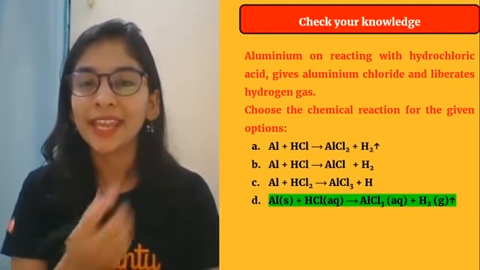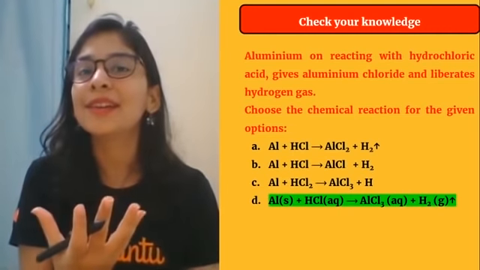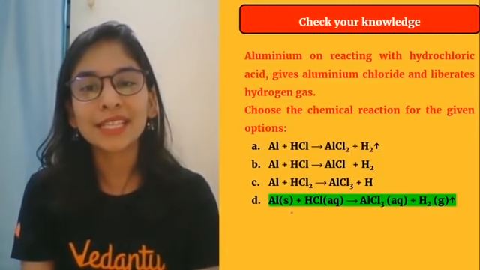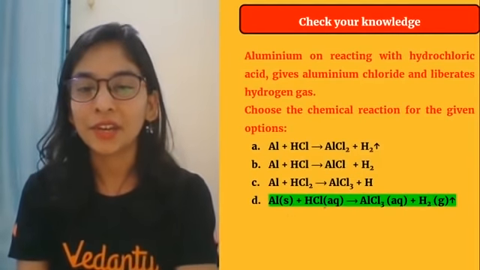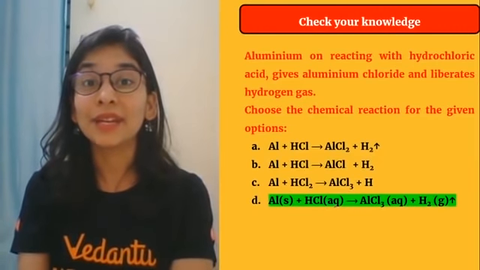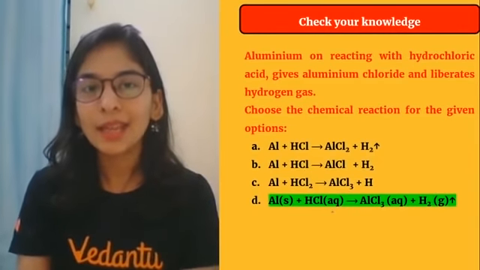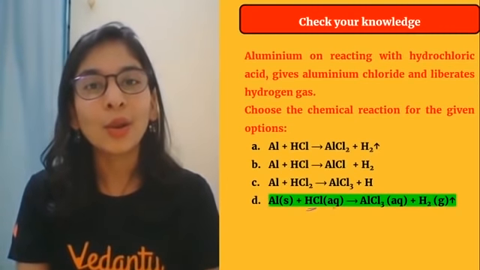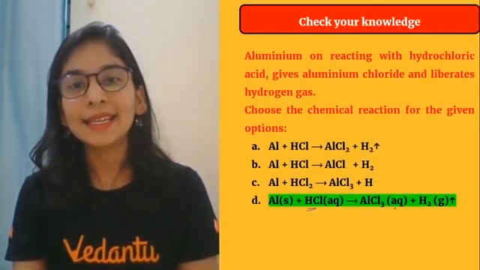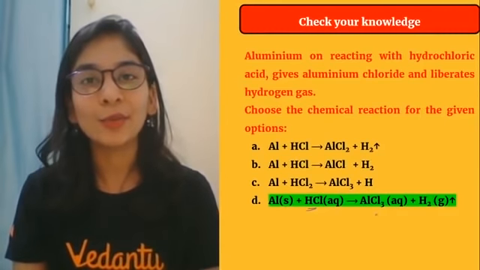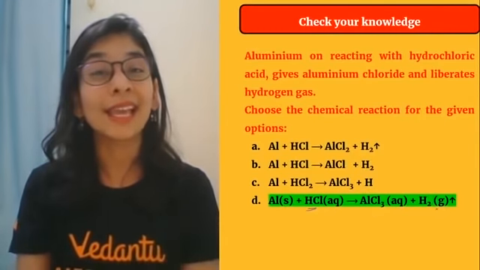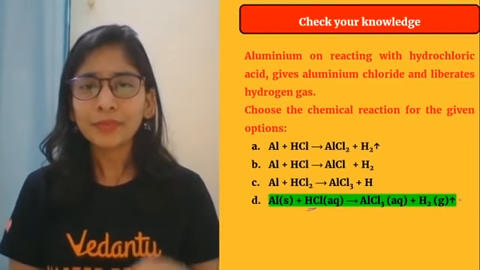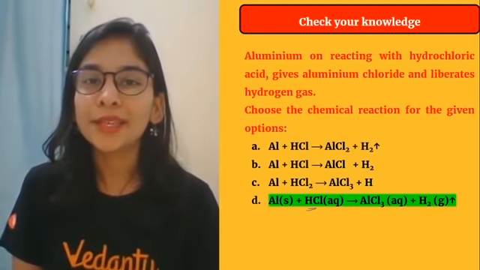Students, not one thing. See how you make the chemical reaction so informative. I wrote aluminium, I wrote its physical state, that it's solid in nature. Hydrochloric acid generally shows its property in water because it helps to dissociate and make H ions free. So aqueous, water based. When they react, they give aluminium chloride, AlCl3, aqueous, and hydrogen is a gas. Gas always leaves the test tube, so that upward arrow. So what do you get to know from this equation, students?